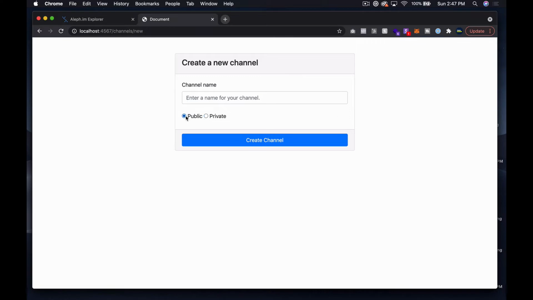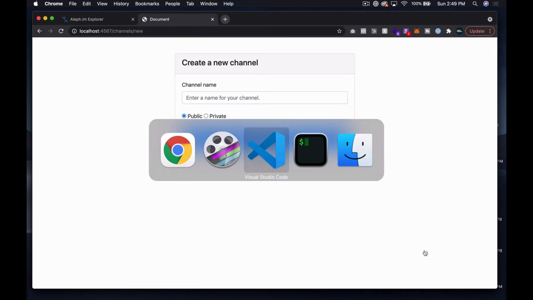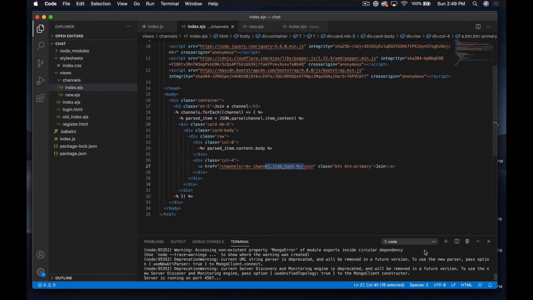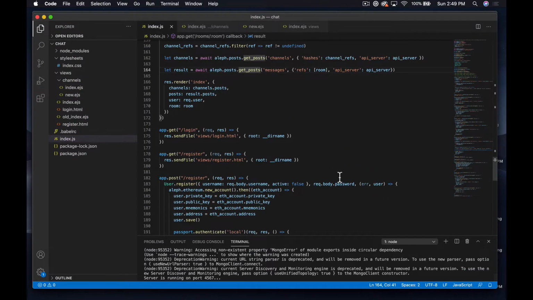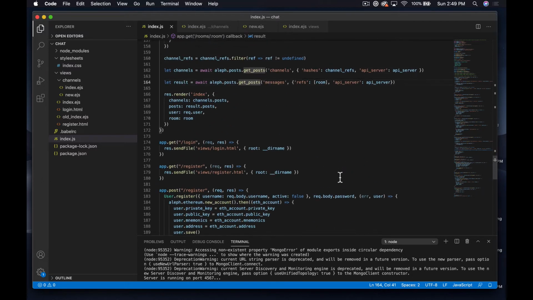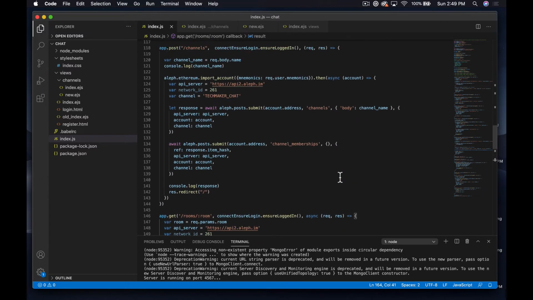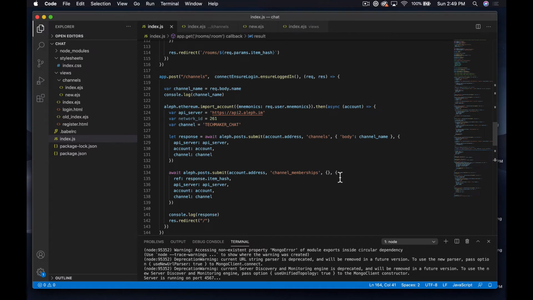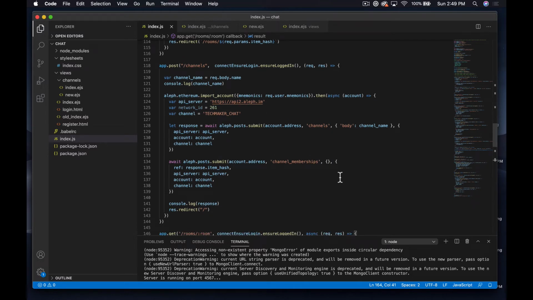Okay, so now we got public and private, and we can put our name. Cool. So if we go back over to index.js over here, where we create the channel, I think I'm gonna do a bit like, if you follow this very much, you've heard me say I've been a Rails developer, so I don't know exactly the best project structure for Node yet, and I'm gonna research that just a little bit.